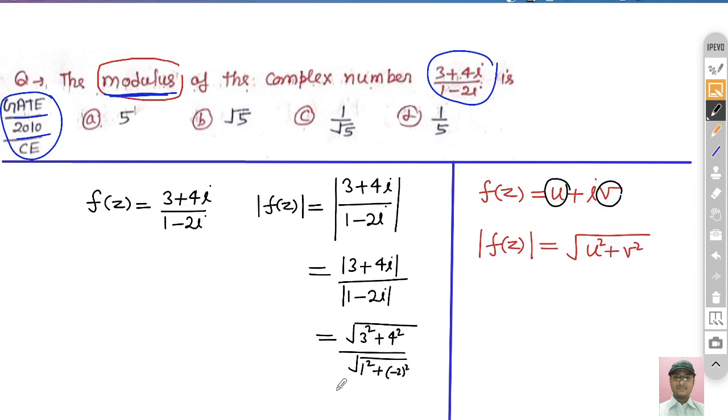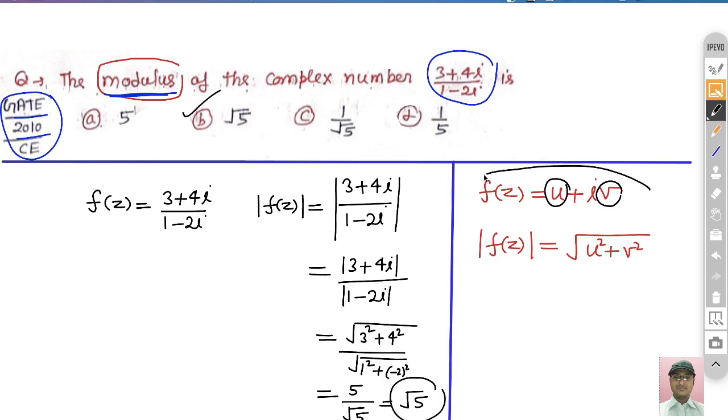So here you will get 3 square 9, 4 square 16, 16 plus 9 is 25, under root that is 5, and in the denominator 1 square is 1 and minus 2 square is 4, so 4 plus 1 is 5, under root 5. Once you simplify, you write root 5 into root 5, so root 5 will be cancelled out and you will get root 5. So by this way the first option is correct.